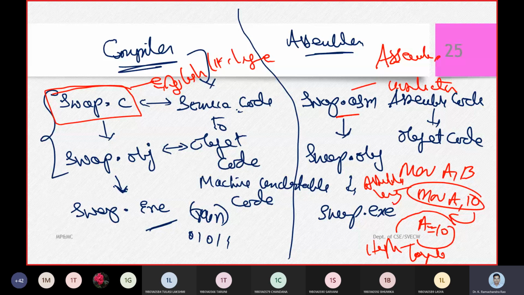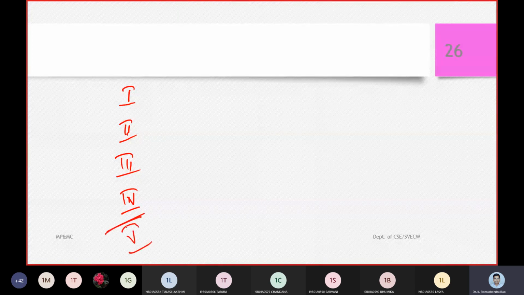So why does all this occur? The reason is that we have generations of computers: first generation, second generation, third generation, and fourth generation. You were born in the fifth or sixth generation, whatever you call it, and from the 1940s onwards the computer evolution has been going on.